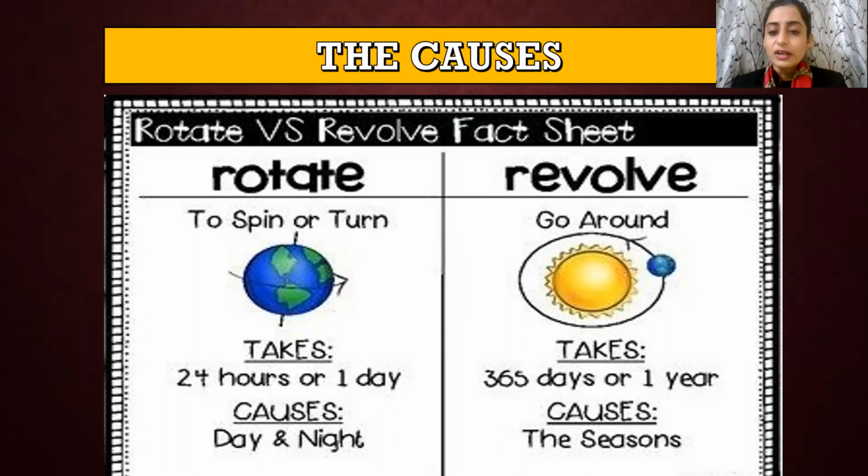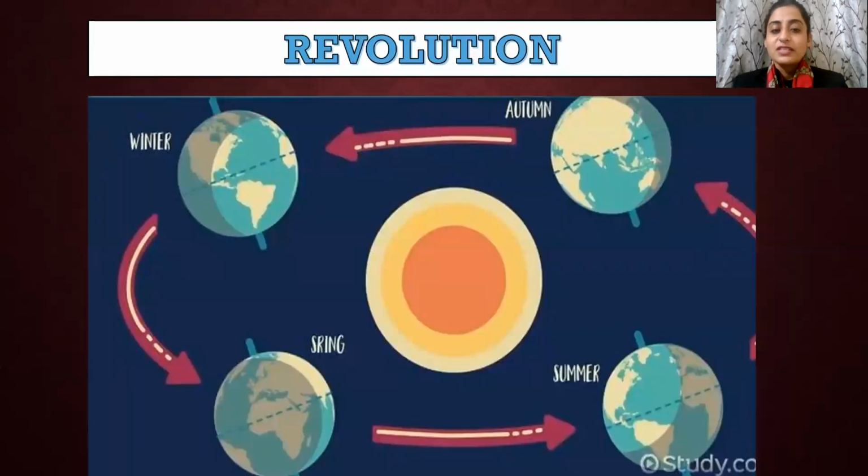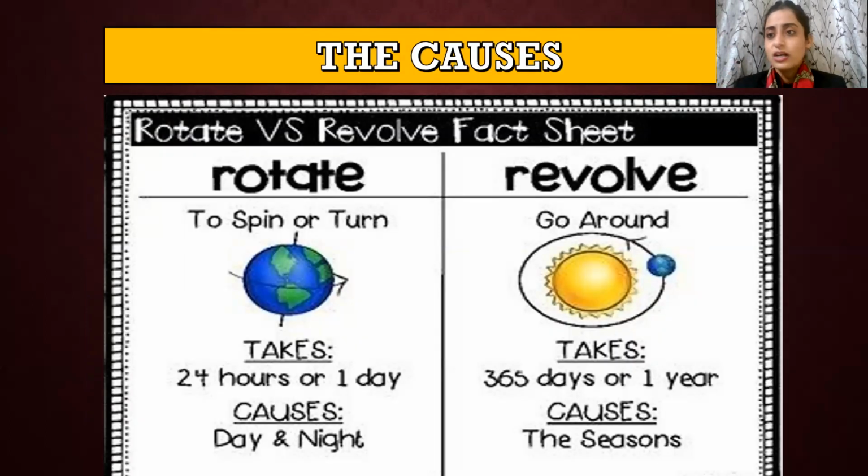And now coming on to revolve. Revolution, one revolution. What is the duration of one revolution? We have 365 days, or you simply call it a year. Okay, and then the causes are the seasons, the change in the seasons, right? So yes, just like we had read here, we have seen the change of seasons here. Winter, then spring comes, in summer, then autumn. All these seasons are changing in one revolution. Okay, and we know that in 1 year we come across many seasons. So that is the reason. Revolution is the reason.